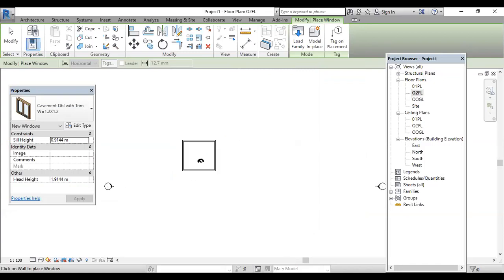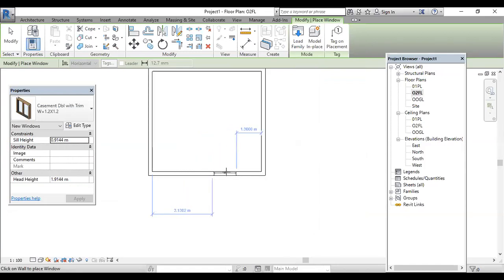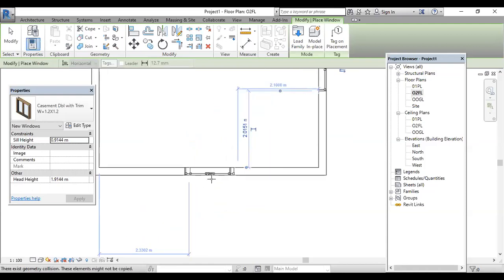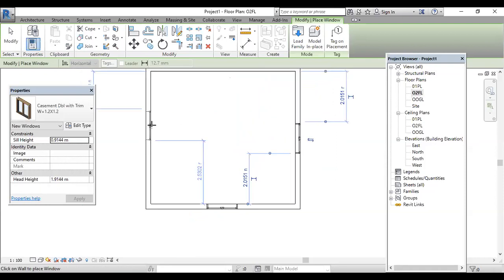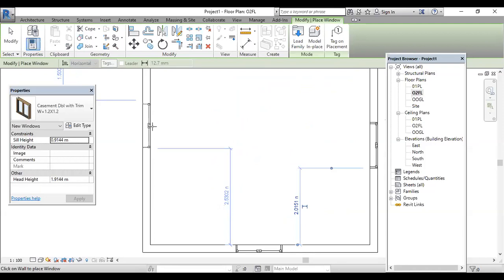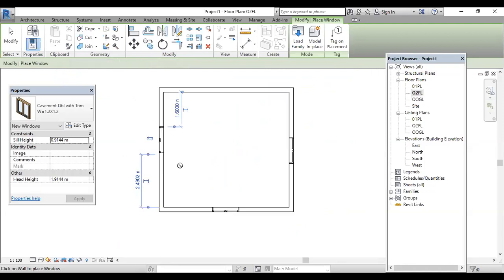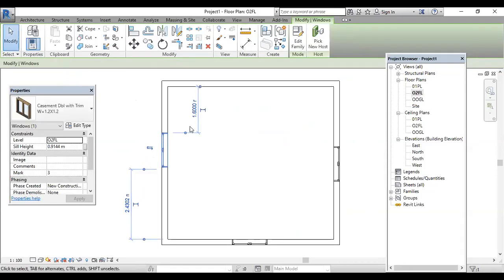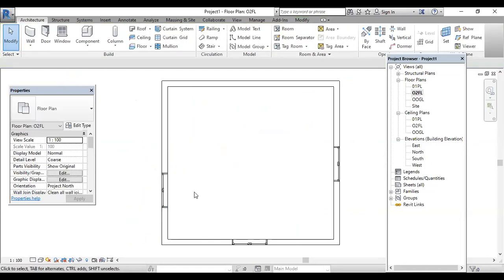After taking the window, it is not possible to keep it anywhere on the screen. You should have a wall. Just have a wall and place it where you want. See, here also we can see the distance. Just place it like this. Here also there is an option, frame inner or outside. You just move it like this. Right click, cancel it, right click, cancel it. Just select the window and decide your distance. How much distance do you want? 3 meter. Just select that.